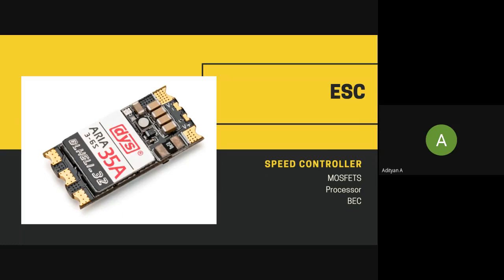So you give throttle or a stick input using a transmitter. The same thing is converted into legible signals by the receiver and the transmitter, which is then fed to the flight controller. So the flight controller then transmits this information to the electronic speed controller, which decides at what speed your motor should rotate.